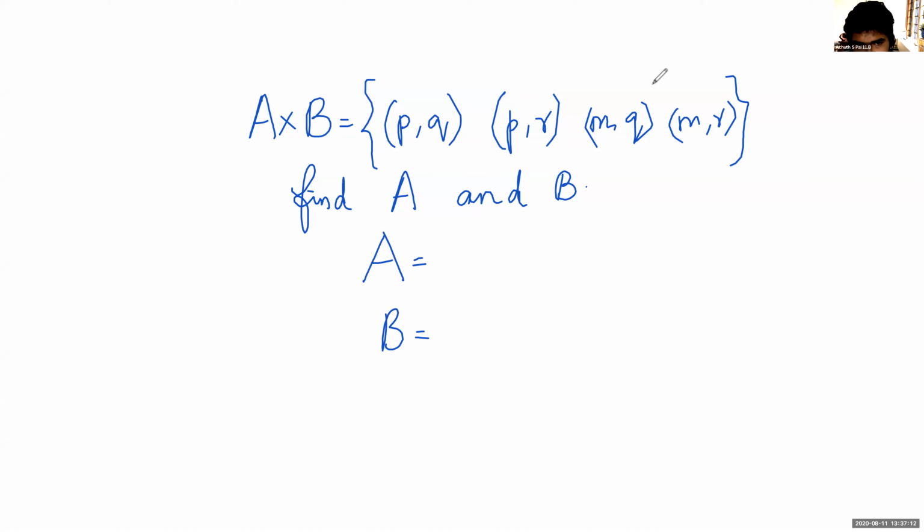Set A is P and M. How do you get this as P and M? The answer is correct. Elements of A will be written first. The ordering is there. The first element is from A and the second element is from B. Is it okay, Gayatri? Yes, ma'am. So can you give the elements in B? Q and R. Okay, correct, Q and R.